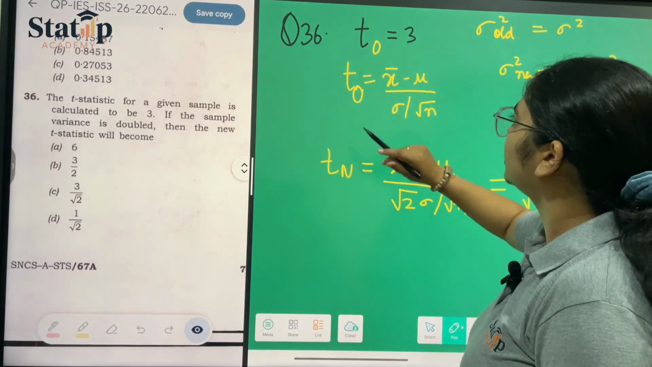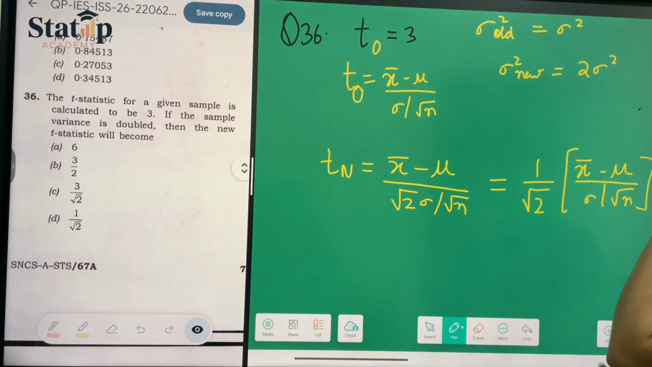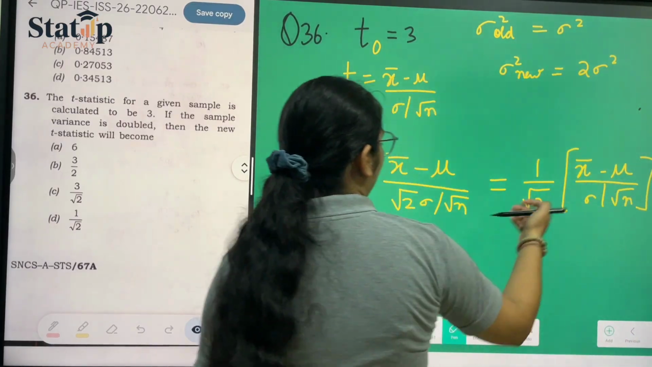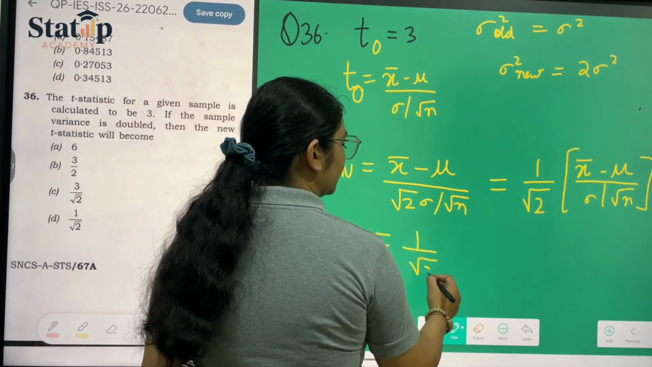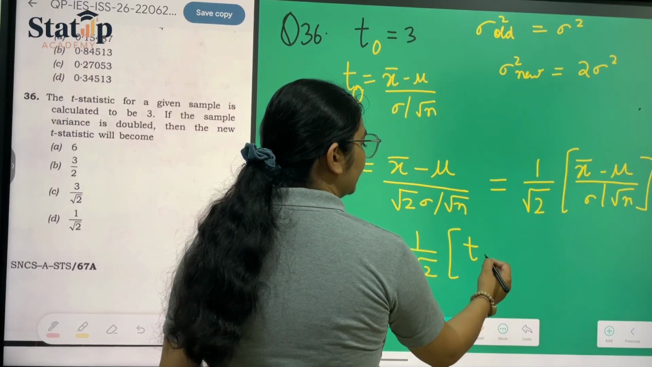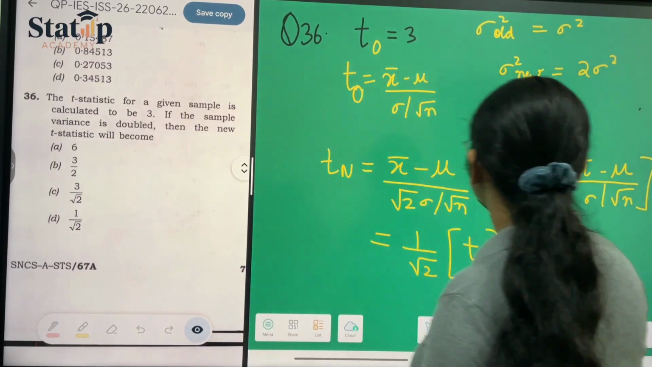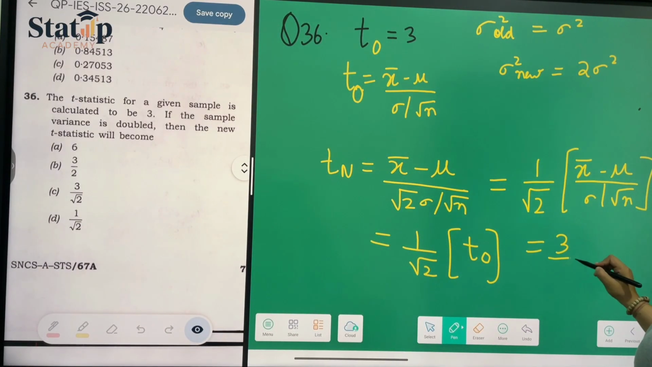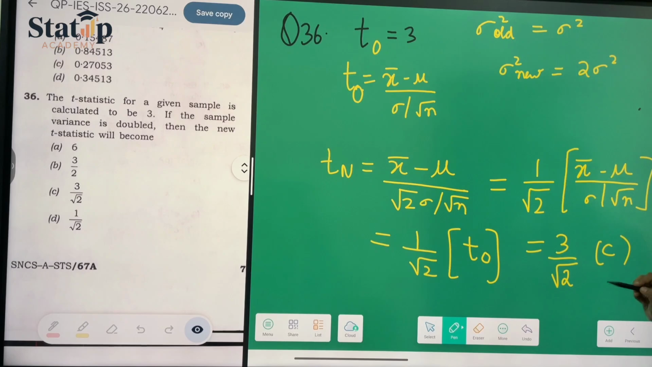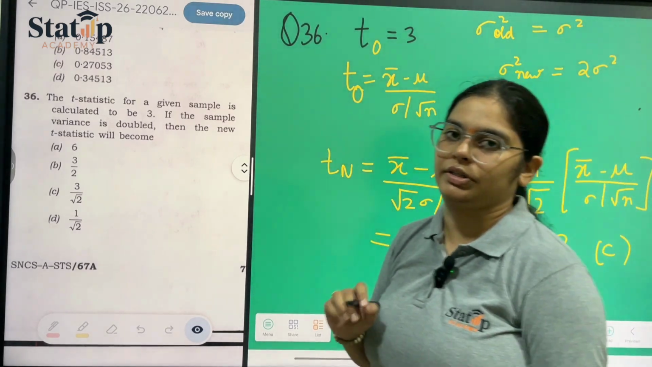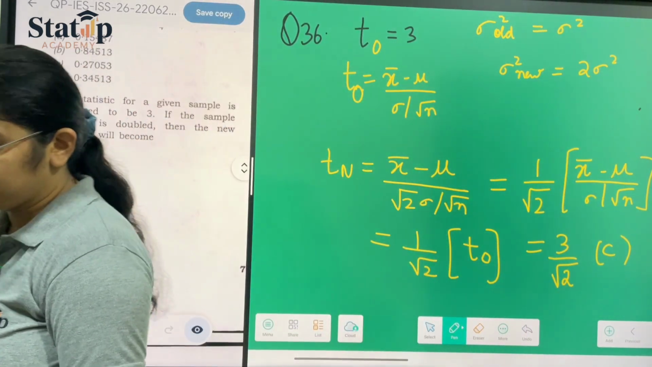This is the formula for the old one, and this is the formula for the new one. Now, you can see that this is nothing but the formula for the old T statistic. So we can write T old, and T old has the value given as 3. So T new has the value T by root 3 by root 2, which is our option number C, which is the correct answer for question number 36. This was as easy as this.